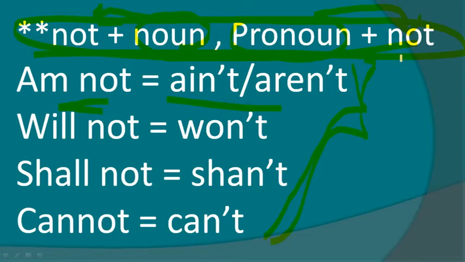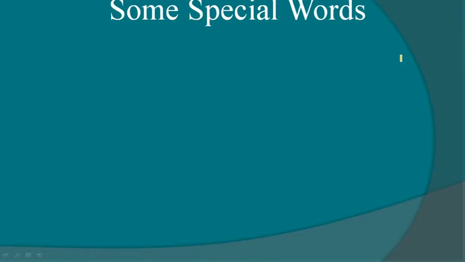Okay, I have already discussed the basic rules. Now in case of examination you will get some special words, which have special meaning. In case of transforming, you have to maintain the special meaning also.